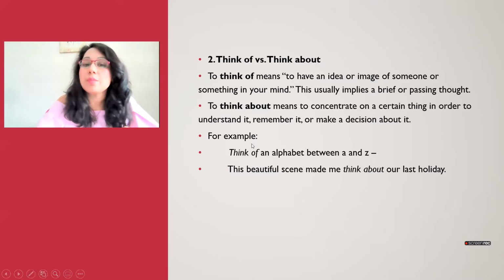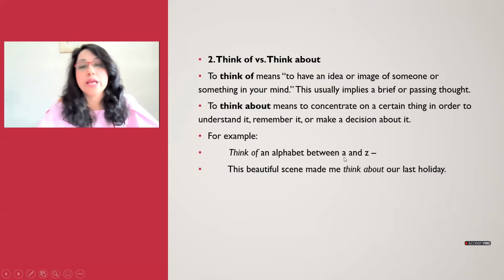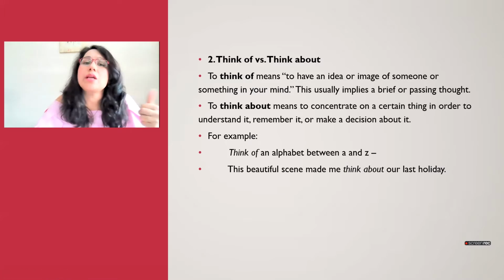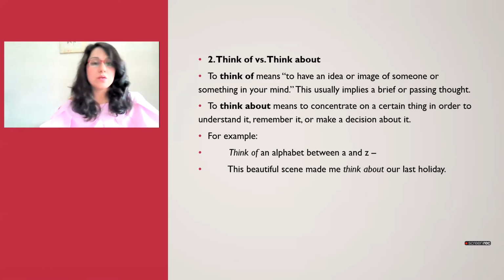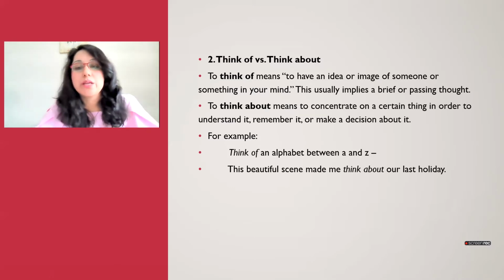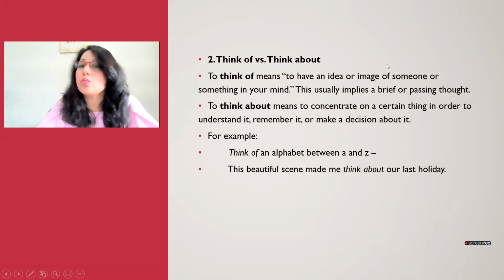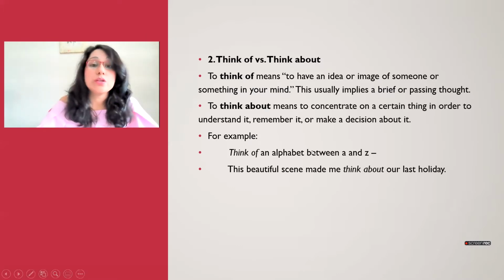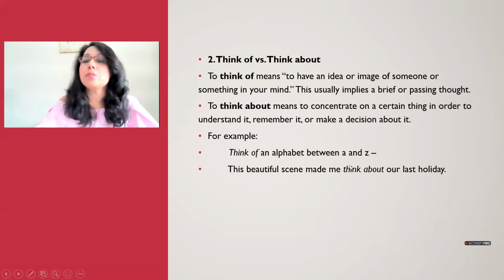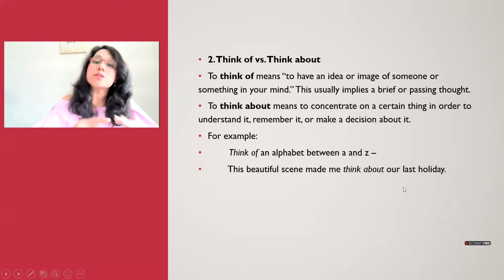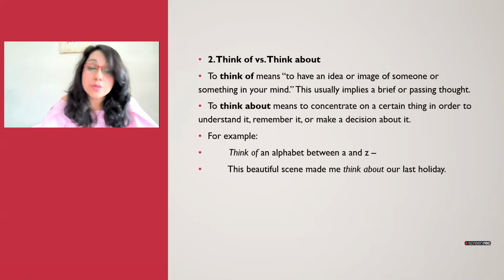If you look at the example, think of an alphabet between A to Z. That means I'm telling you to think of something quick. Come on, starting now, think of an alphabet between A to Z. That means I want you to have an image of someone or something in your mind. And looking at think about, this beautiful scene made me think about our last holiday. When you are thinking about something, you are concentrating and remembering something.